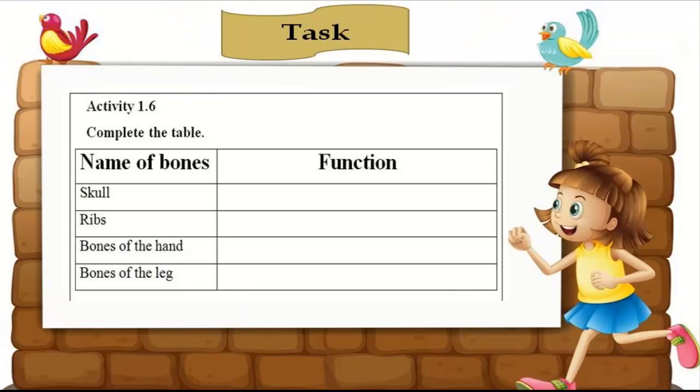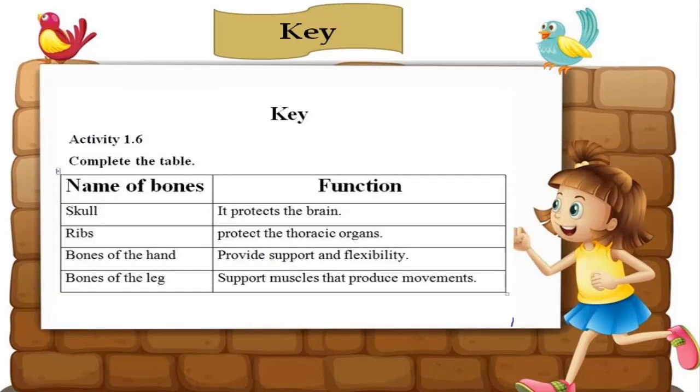Okay, now here is your task. You have to complete this task. Here is the table. Complete the table. You can see the names of the bones here, like the first one is skull, ribs, bones of the hand and bones of the leg. First of all, you will write what is the function of the skull, what is the function of ribs, what is the function of bones of the hand, and what is the function of bones of the leg. Okay, now you have to complete this activity, and this is all about today's class.